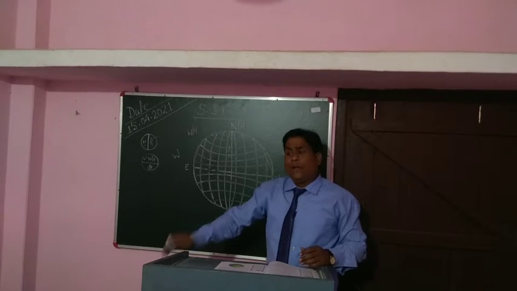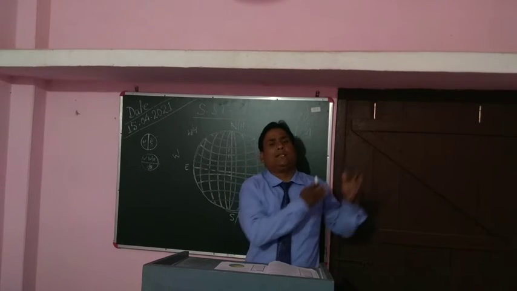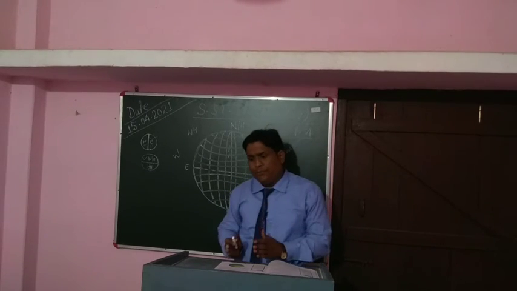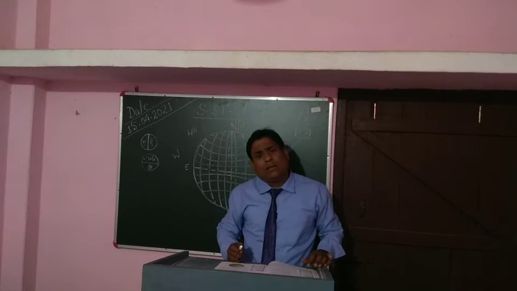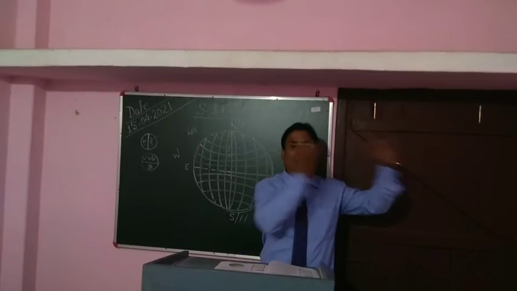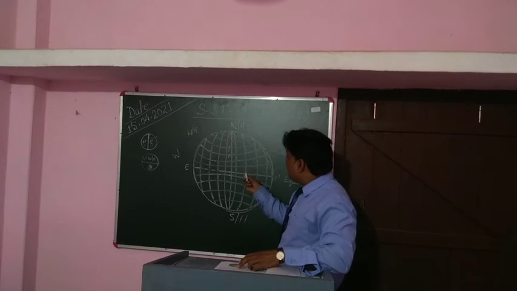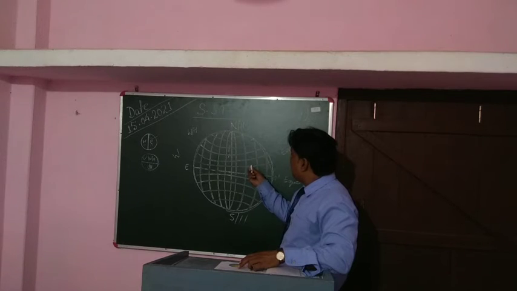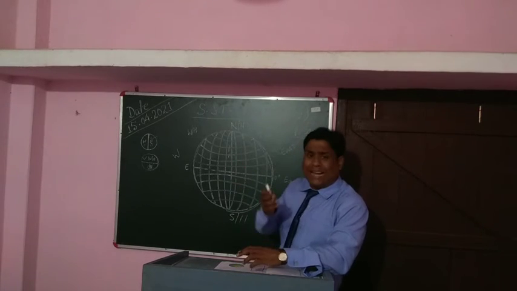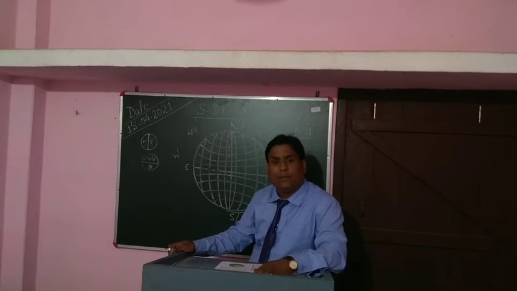India is somewhere in this part, and London is here. So there is a difference of 5.5 hours. But my point, 5 hours 30 minutes is a different time.